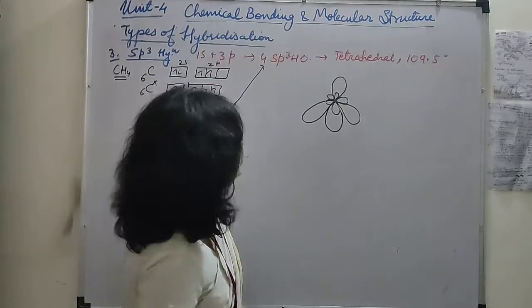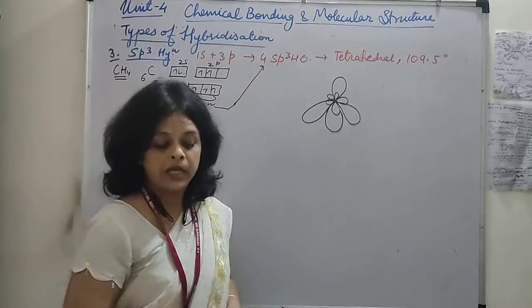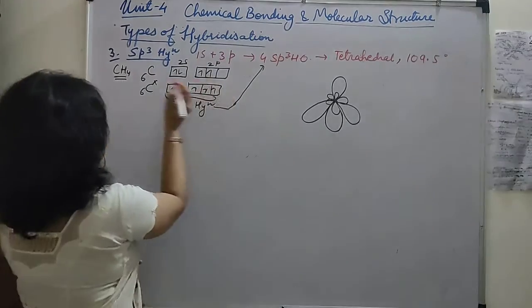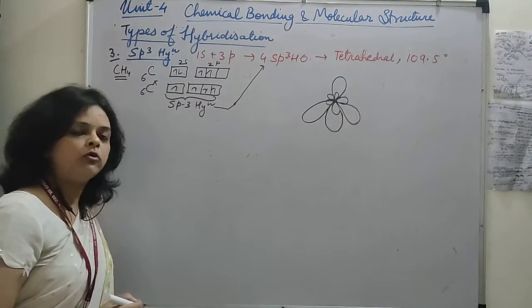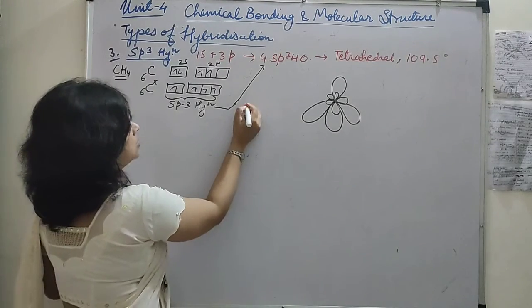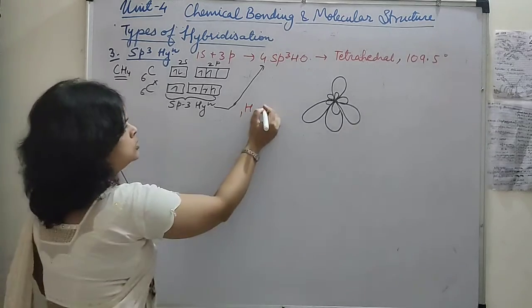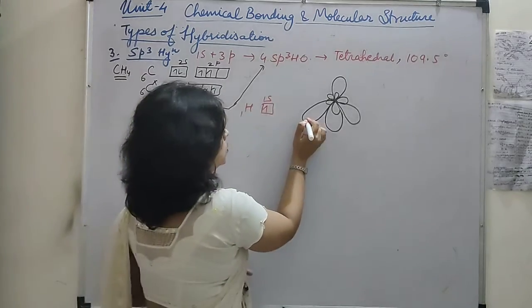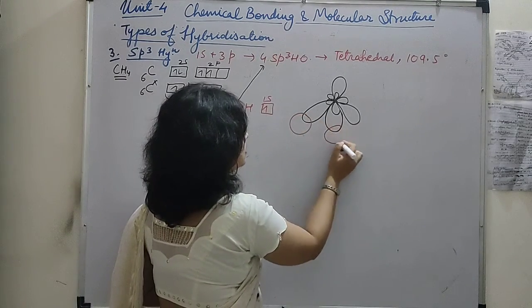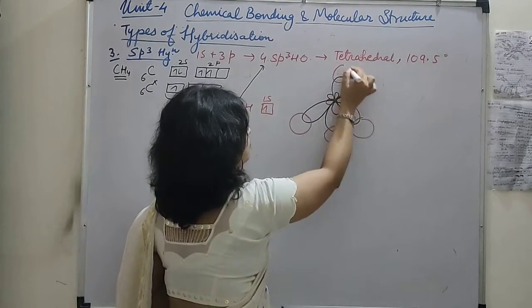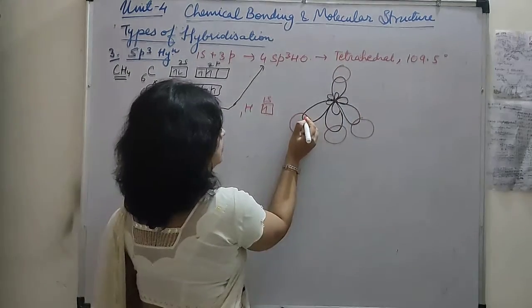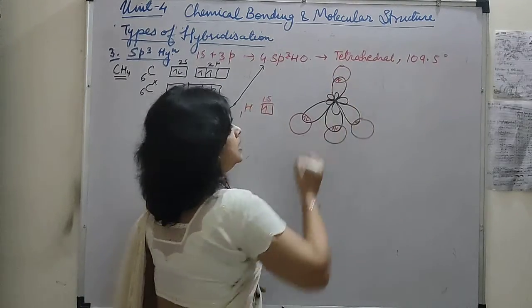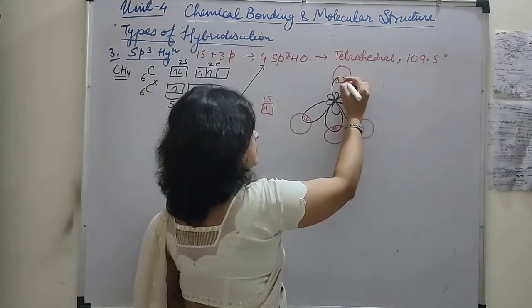Fine. Now, these are the four sp3 hybrid orbitals of carbon. Now they will overlap with hydrogen, क्योंकि यहाँ पे हमने लिखा है it is making four covalent bonds with hydrogen, and hydrogen का क्या होता है? It is having one atomic number, so it is having one unpaired electron in 1s. So it is going to overlap with 1s orbital of hydrogen. Okay, so we will show a pair of electron in this that they had undergone overlapping.